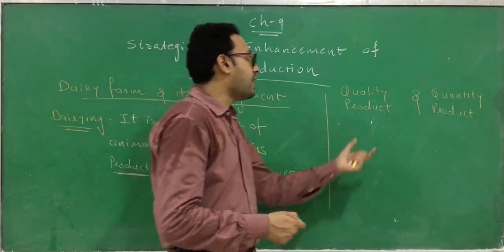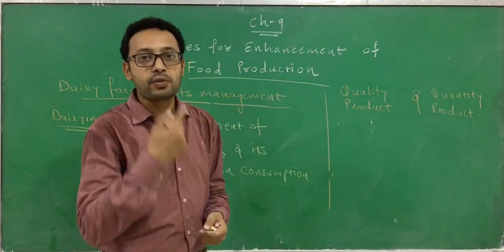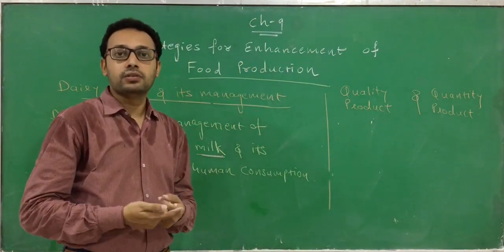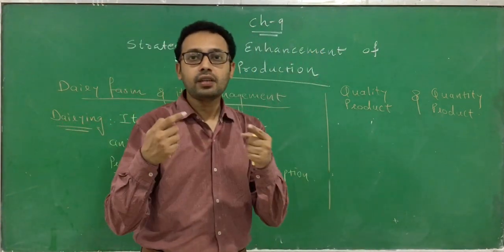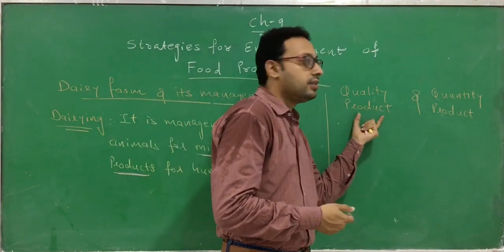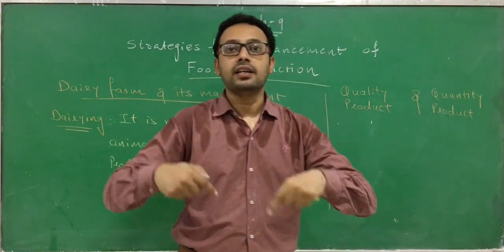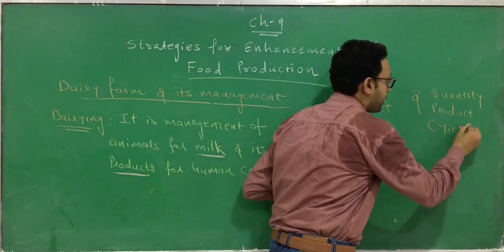Along with that, we also want to improve its quality by improving its nutritional value. So these are the two reasons to apply dairy farm management: to get a quality product and to increase the yield or quantity of the product.